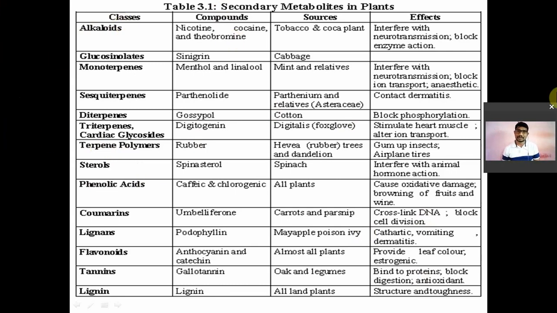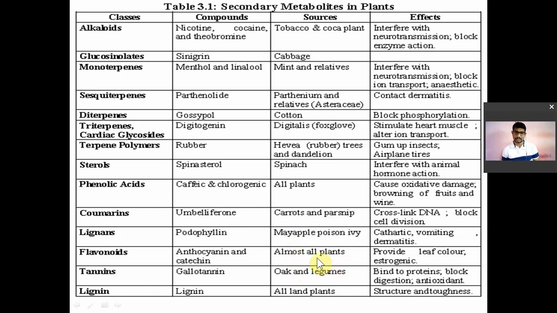For example, alkaloids are present in plants like tobacco and coca. Glycosides are present in, for example, senna, aloe vera, rhubarb, and digitalis. Sesquiterpenes are present in pyrethrum and parthenium, and diterpenes are present in cotton. Cardiac glycoside is present in digitalis. Sterols are present in different varieties. Phenolic acids are present in all plants. Coumarins are present in carrot and celery. Lignans are present in the May apple. Flavonoids are almost present in all plants.